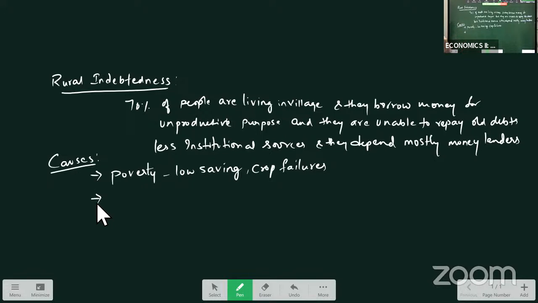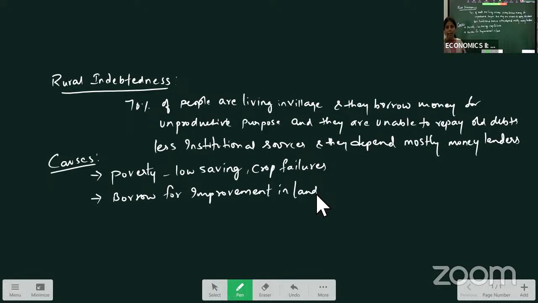Second cause, they borrow for improvement in land. Most of the farmers borrow money from money lenders for improvement in the land. As we have seen, there is low productivity because of land degradation.